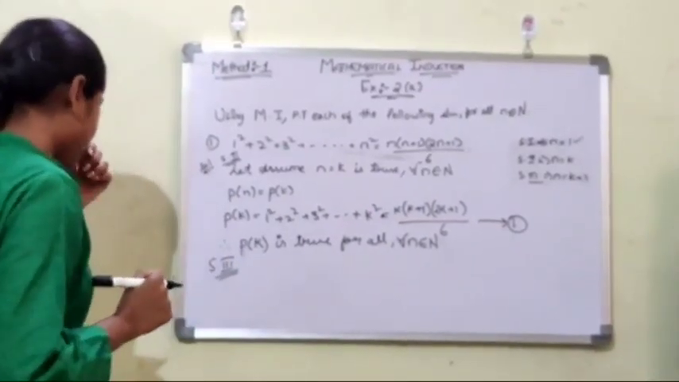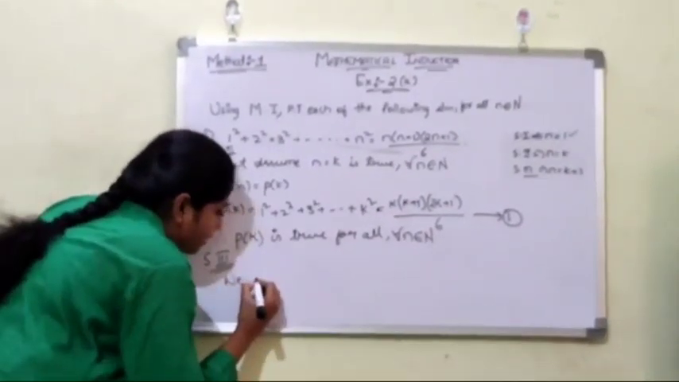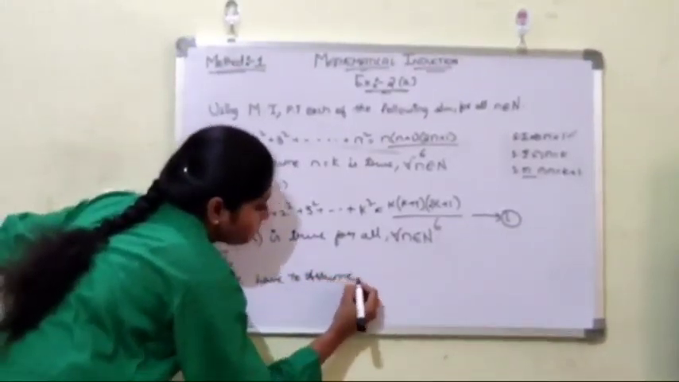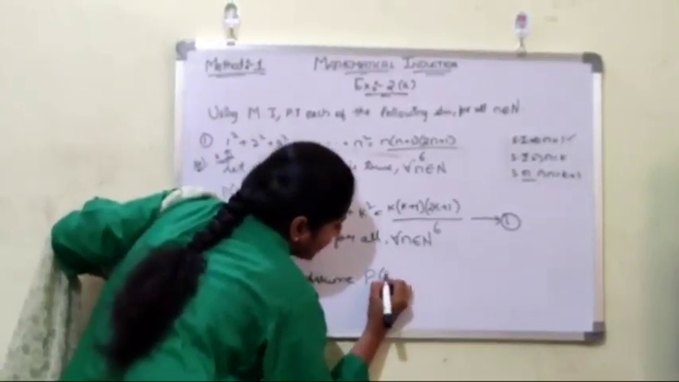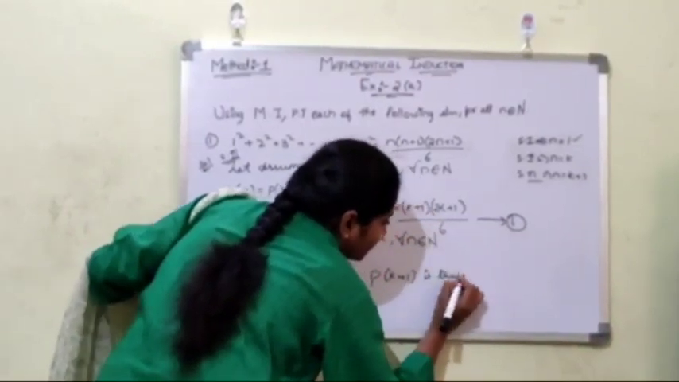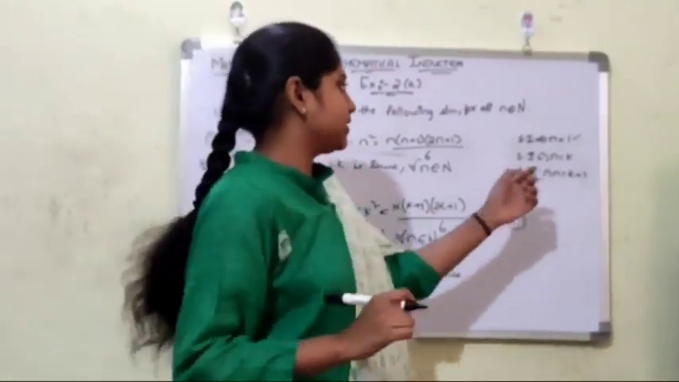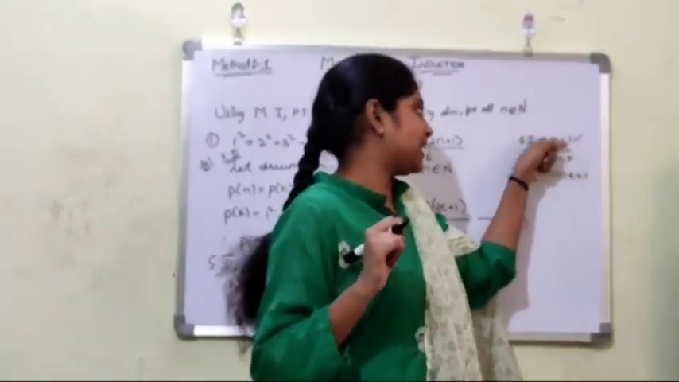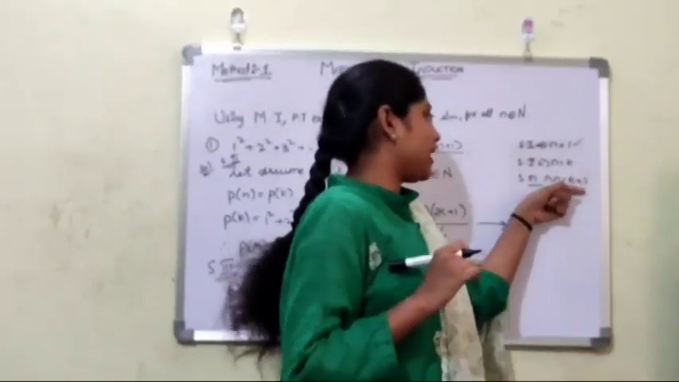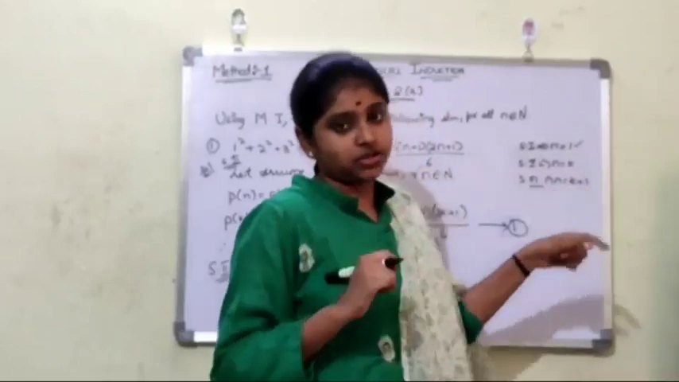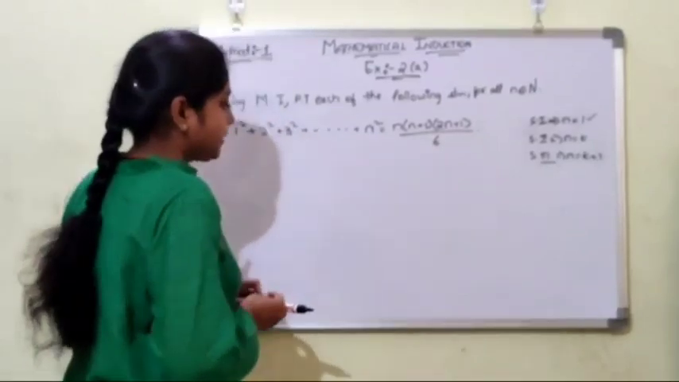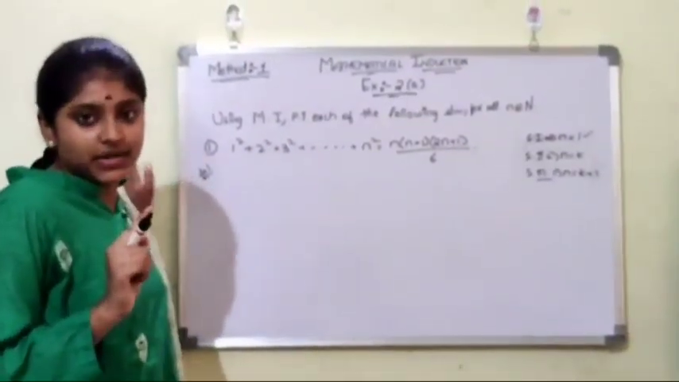Now getting into this third step, we have to assume P of k plus 1 is true. First we have proved that n equals to 1 is true. Next we have assumed that n is equals to k. Now again we have to assume that n equals to k plus 1 is also true. In the third step we have assumed that n equals to k plus 1 is true.